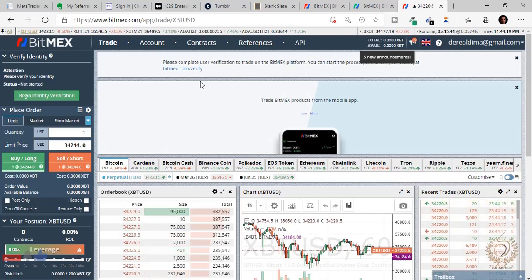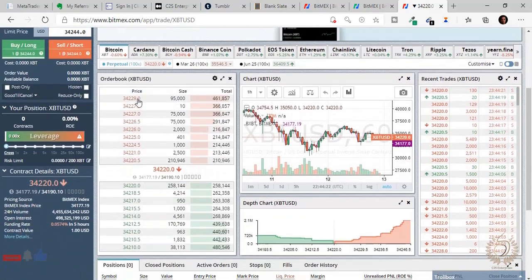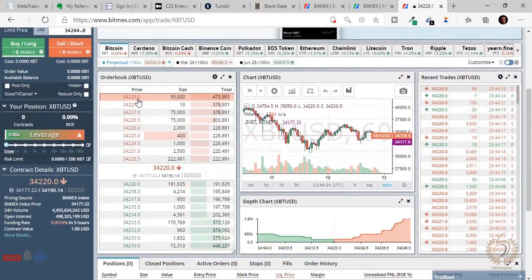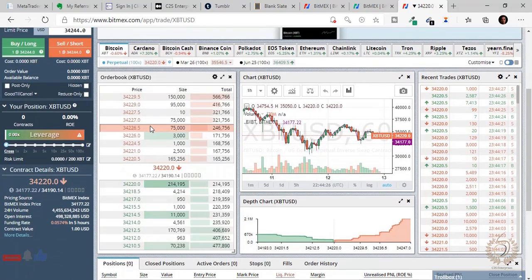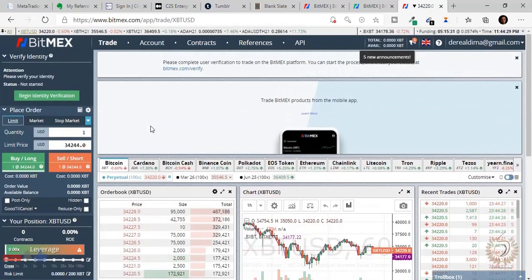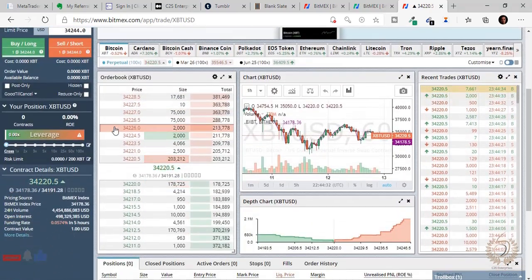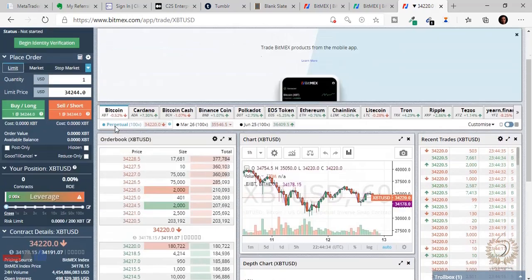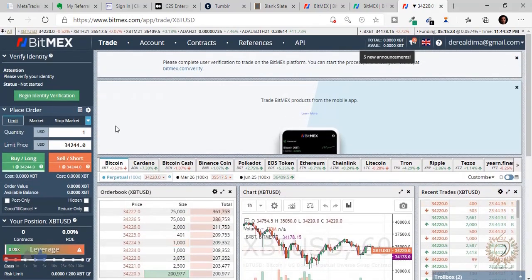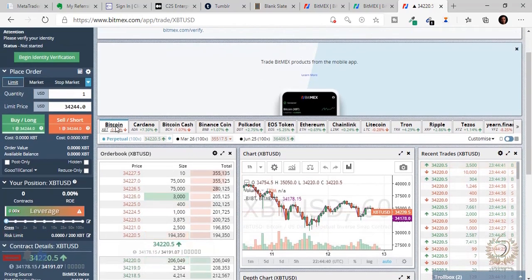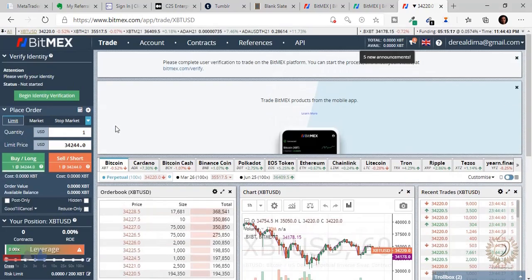So now what I want you to do is this. Believe me, the first time I came on the BitMEX platform, I was very intimidated. I was like, what the heck is all this? I was seeing a lot of buttons, a lot of figures just going around, and I was so confused. If you're meeting this for the first time, I know exactly what you're feeling right now. That's why I'm going to tell you to chill, and I'm going to take you step by step through the basic things you need.